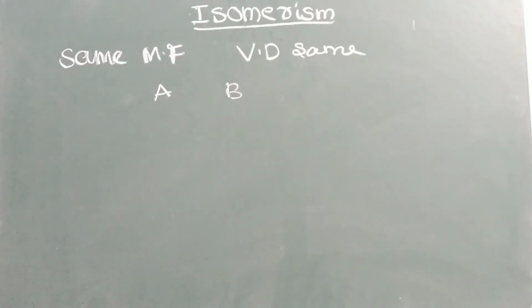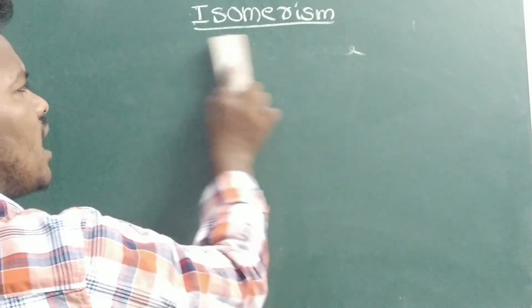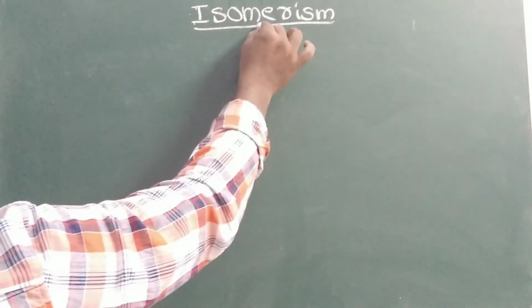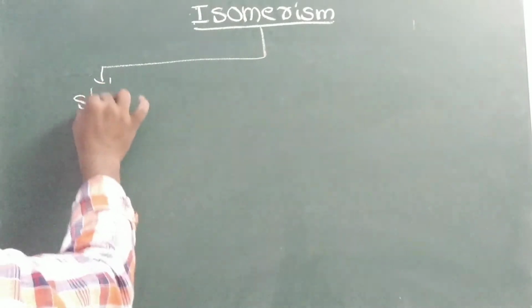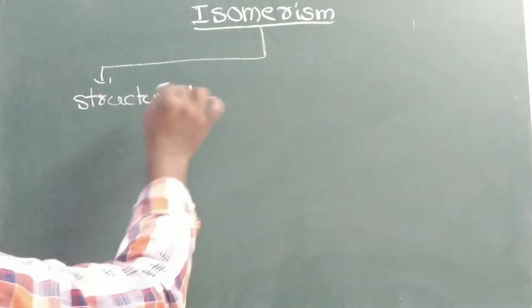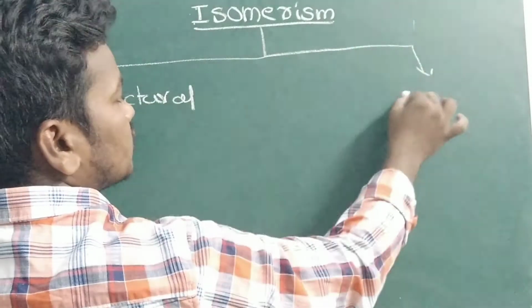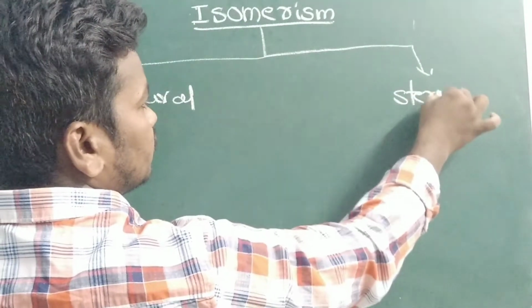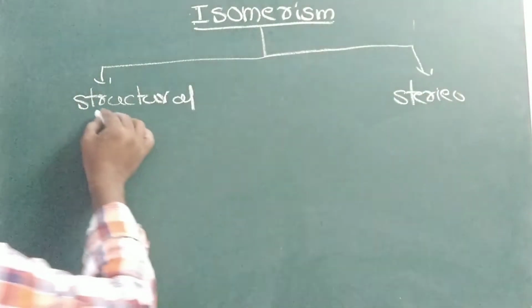Generally isomerism has been classified into two types. The first one is structural isomerism, and the second one is stereoisomerism.